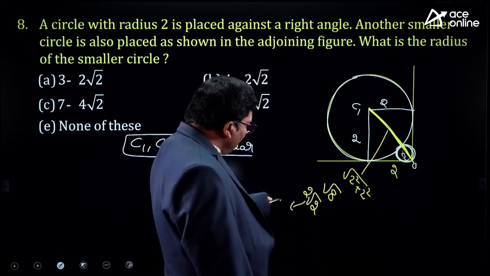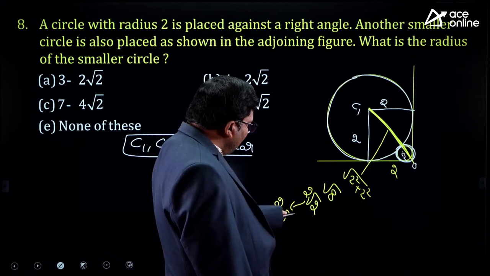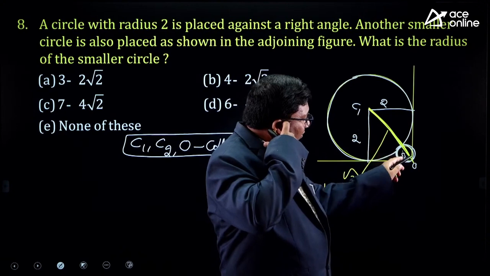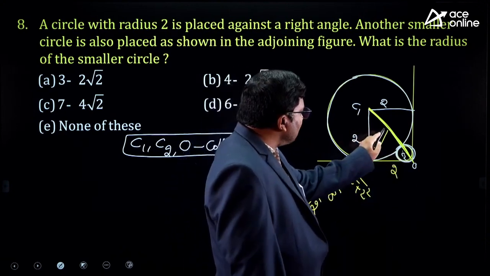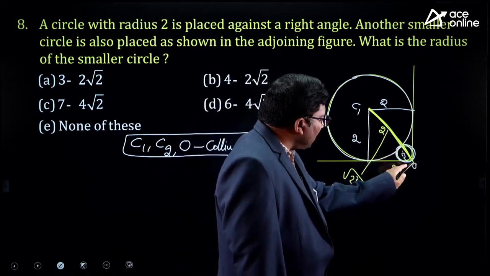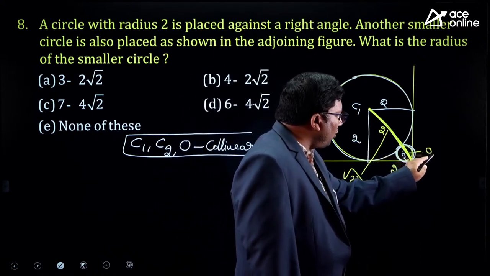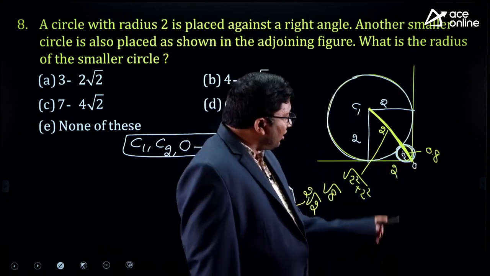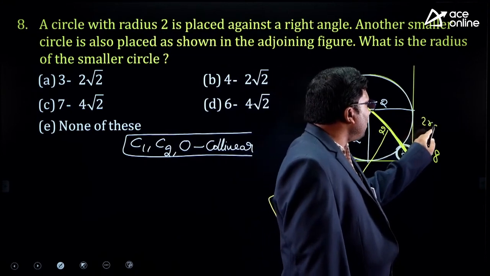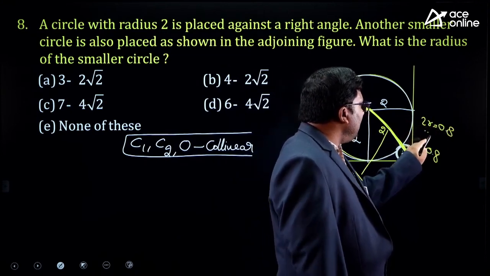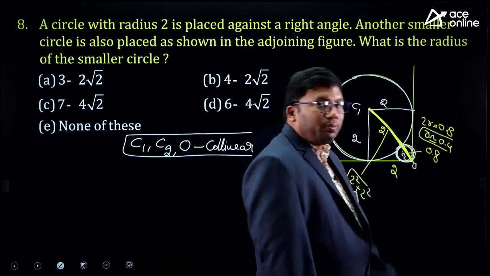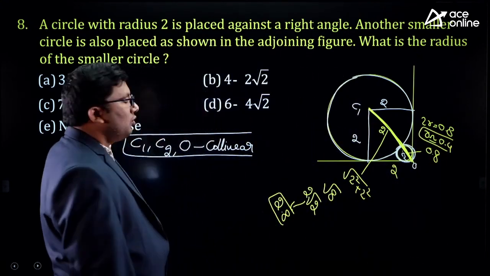Root 2 is 1.4. This entire length will be 2.8. From here to here, it will be around 2.8. This value is 2. That means from here to here, it will be close to 0.8. From here to here is the diameter. That means 2r is closer to 0.8. That means r will be closer to 0.4.